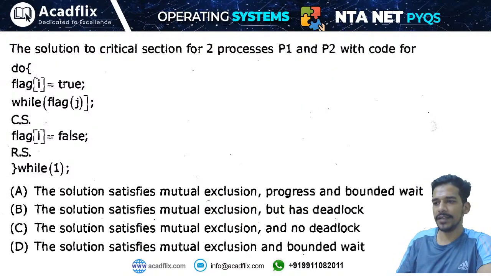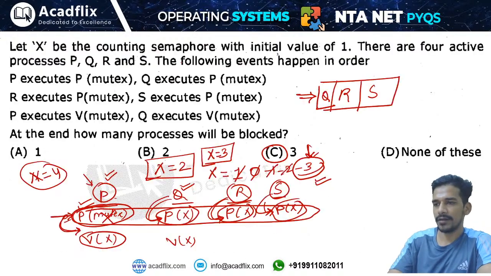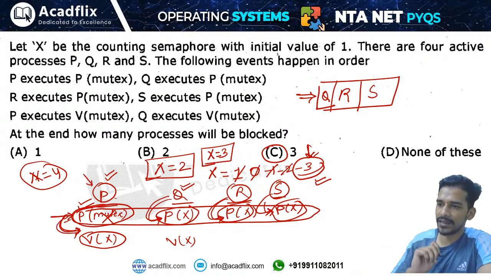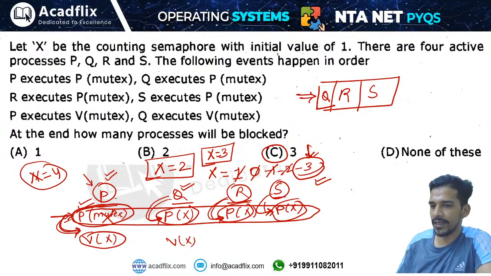Next question: let us say we have 2 processes. We are not applying the signal operation right now. We are saying only that if all the processes execute concurrently, how many processes will be in the blocked state. If you talk about the signal operation being executed, at the end, then there will not be any process in the suspended list. There will be 0 processes, no process will be blocked.